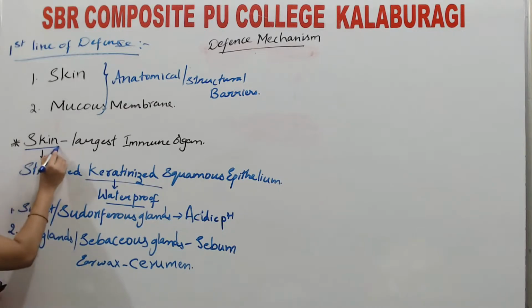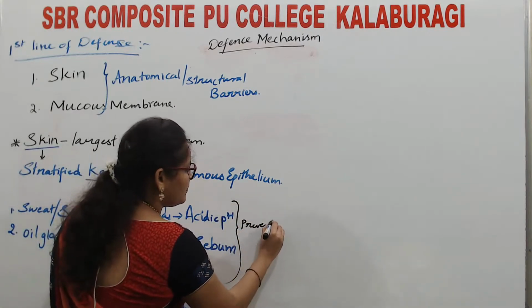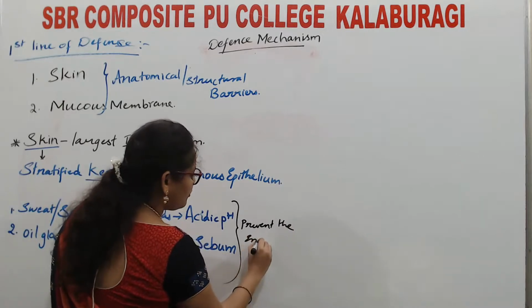So intact skin is the largest immune organ, which is made up of stratified keratinized squamous epithelium, which consists of sweat glands and these oil glands. These secretions are slightly acidic in nature and they will retard, they will prevent the entry of pathogen.